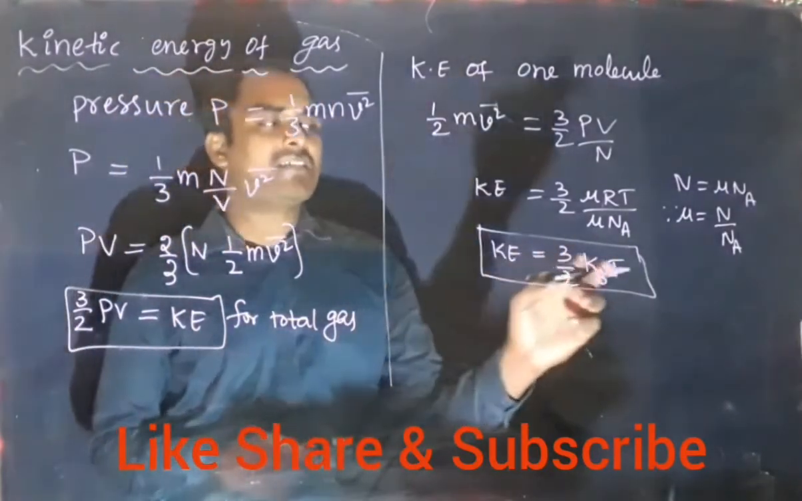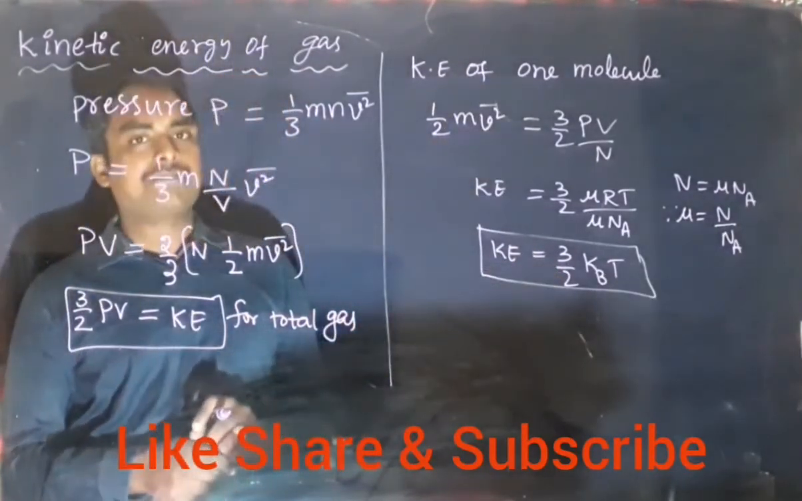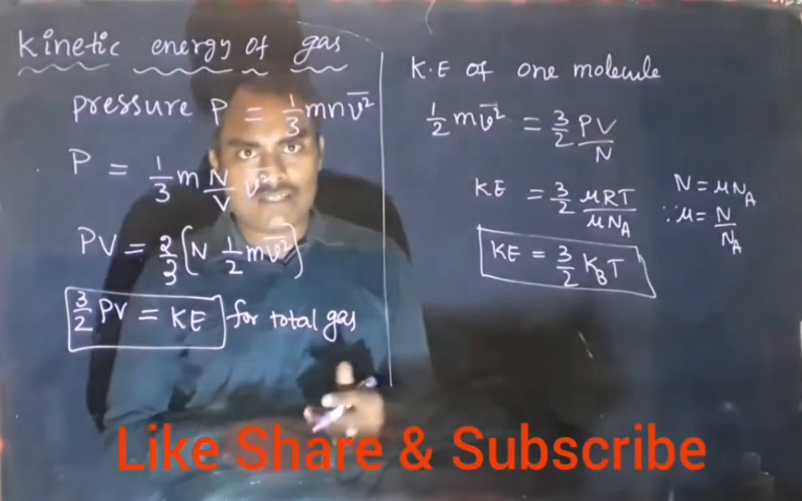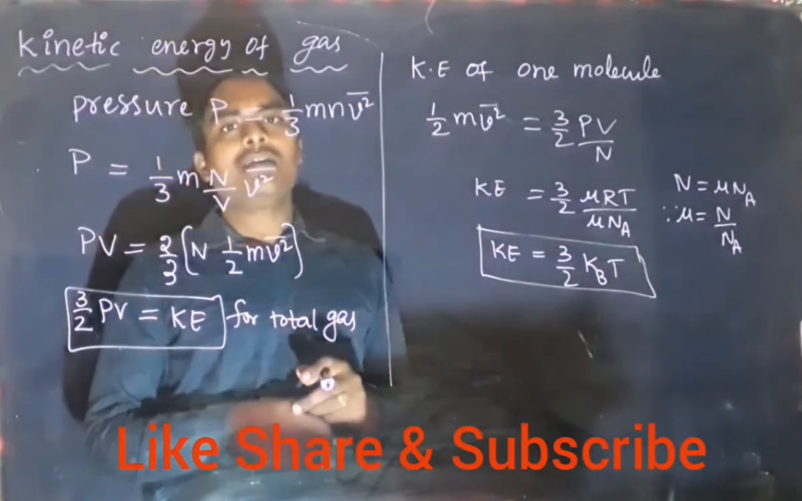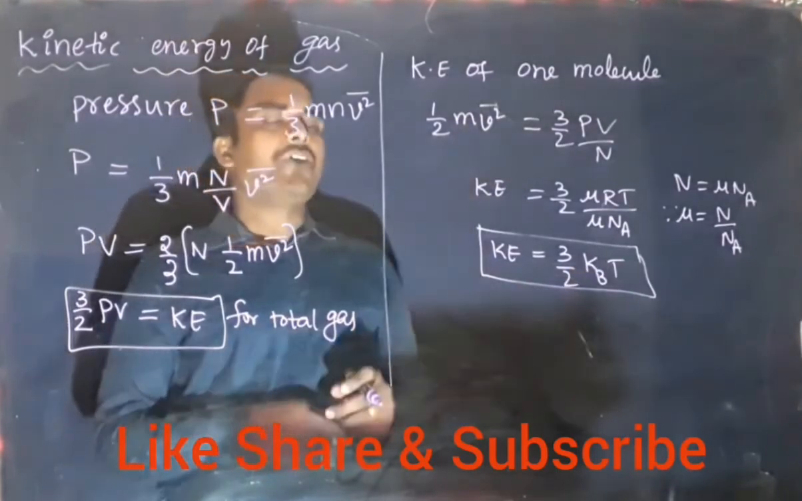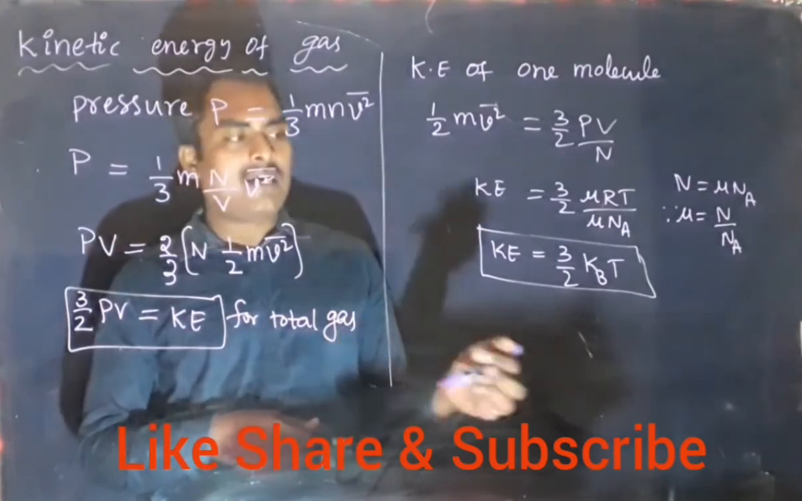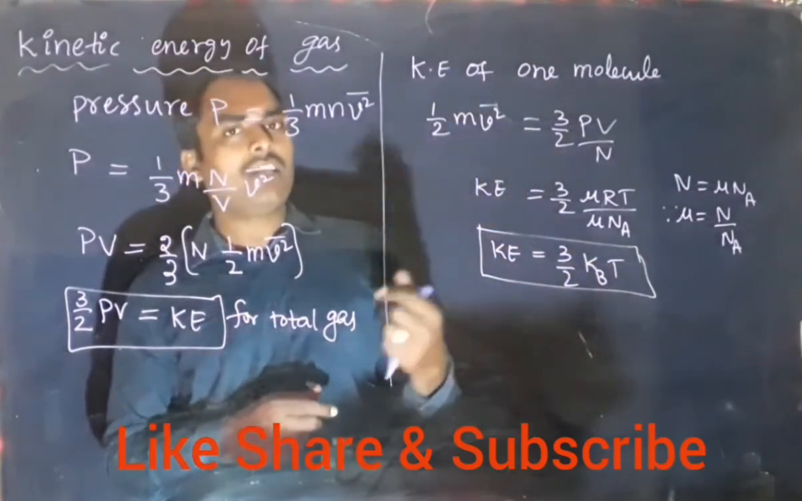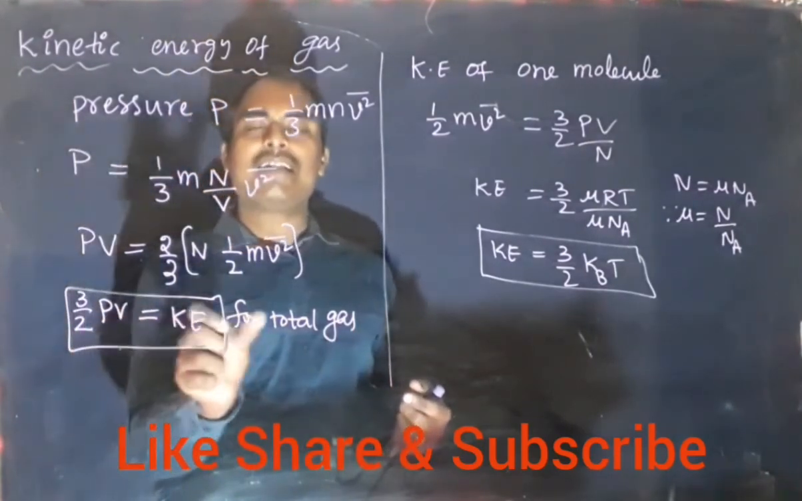So kinetic energy depends on temperature. That's why this kinetic energy is called thermal kinetic energy. When temperature increases, kinetic energy increases. When temperature decreases, kinetic energy decreases. As kinetic energy depends on temperature, the kinetic energy of the gas is generally called thermal kinetic energy. The thermal kinetic energy formula is 3 by 2 kBT for one molecule. If you want this kinetic energy for the total gas, we multiply this by the number of molecules, or we directly have 3 by 2 PV as the kinetic energy for the total gas.